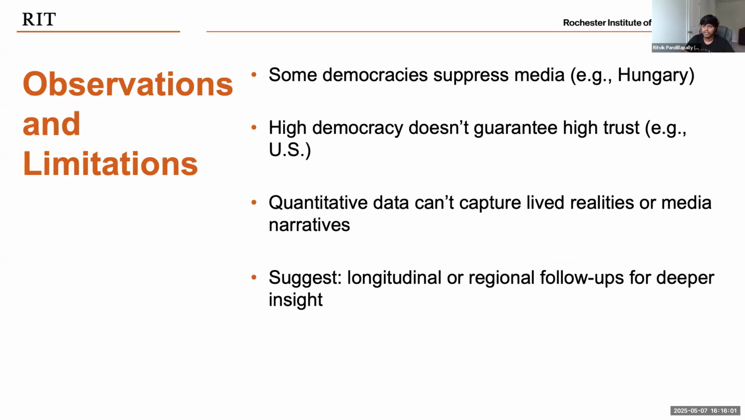While the data validates many expectations, it also exposes exceptions. Some democracies actively restrict press freedom. Others may score high on democratic indexes but suffer from internal distrust. This highlights the limitation of purely numerical approaches. For richer understanding, combining this with a qualitative case study or multi-year data would provide much needed context.